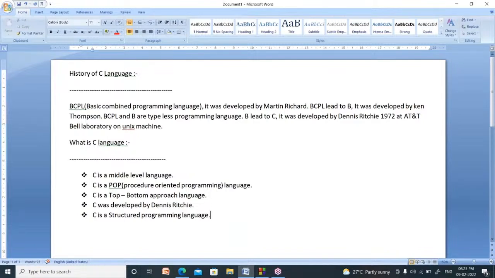You cannot change the sequence of steps. We have to follow the same structure and the same sequence, otherwise you won't get any correct output. So C is called a structured programming language, procedure oriented programming language, middle level language. It follows the top to bottom approach.